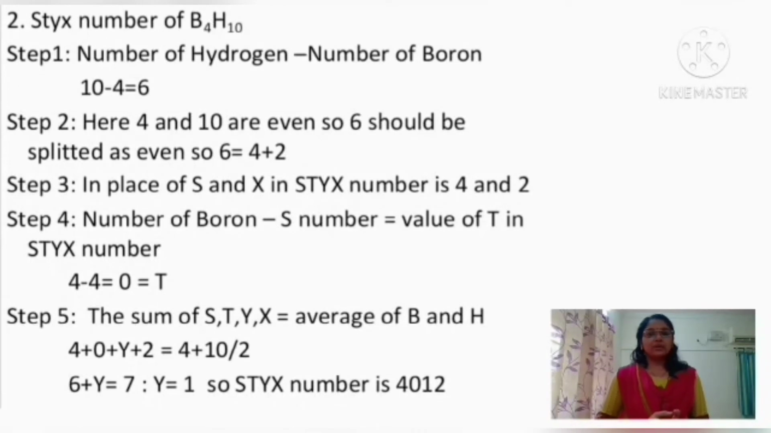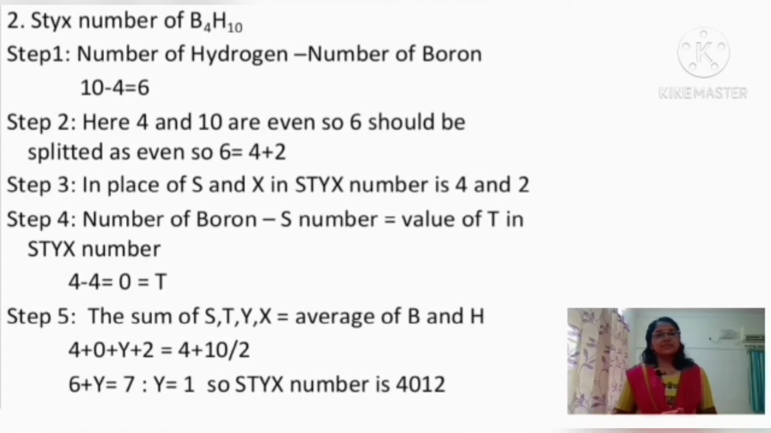Next we can find the STYX number of B4H10, that is tetraborane-10. In B4H10, the number of boron atoms is 4 and the number of hydrogen atoms is 10. The first step is taking the difference between the number of hydrogen atoms and boron atoms. So the difference will be 10 minus 4, that is equal to 6. In the second step, the number of boron atoms is 4 and hydrogen atoms is 10. Both are even numbers, so the difference should also be split in terms of even numbers. So 6 can be split as 4 plus 2.